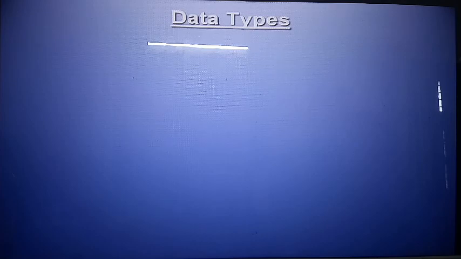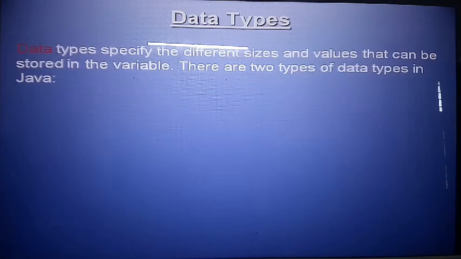Data types. These are most important. First of all, I will tell you what a data type is. A data type specifies the different size and value that can be stored in a variable. Java has two kinds of data types.